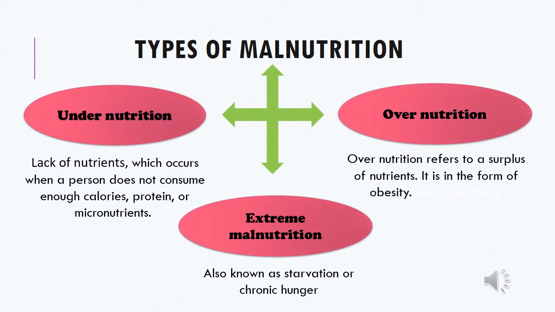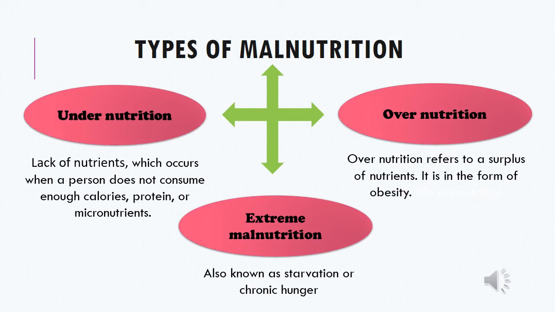Next is the types of malnutrition. There are basically three types of malnutrition. First is undernutrition, in which there is a lack of nutrients, which occurs when a person does not consume enough calories, proteins, or micronutrients. Second is overnutrition.